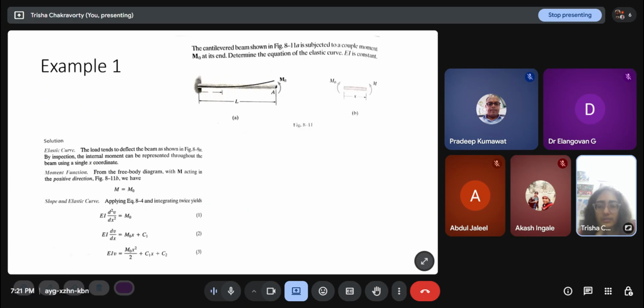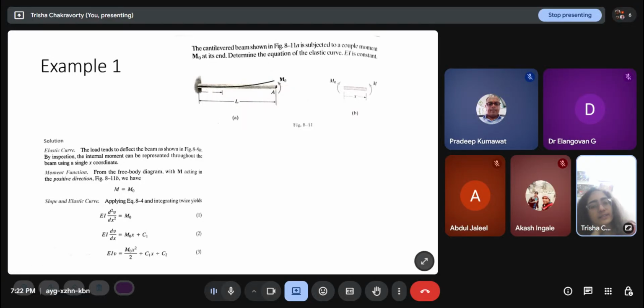So the load tends to deflect the beam as shown here. Like if I have a moment, it is about to deflect like this. You can visualize. By inspection, the internal moment can be represented throughout the beam using a single x coordinate because there is no point load or support condition in the middle of the beam.